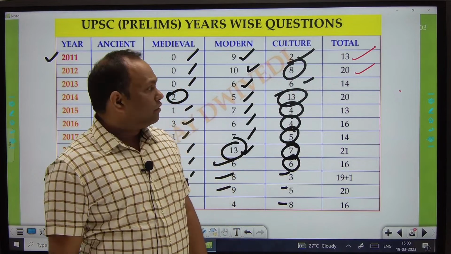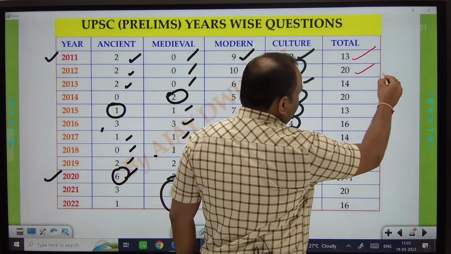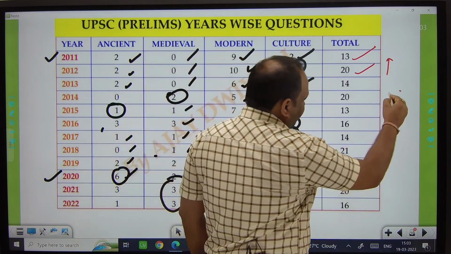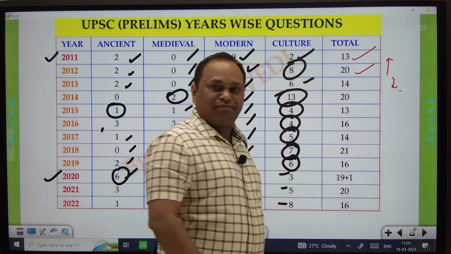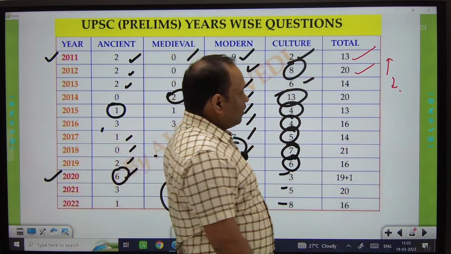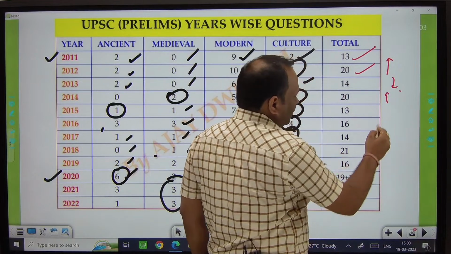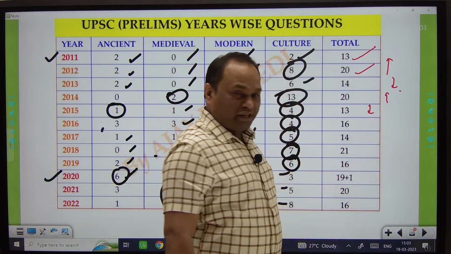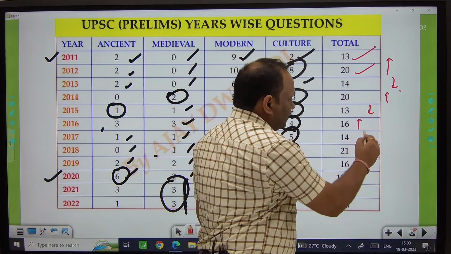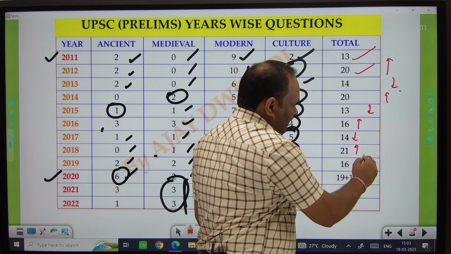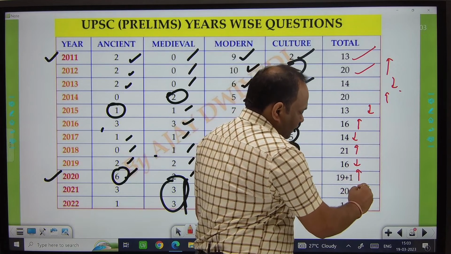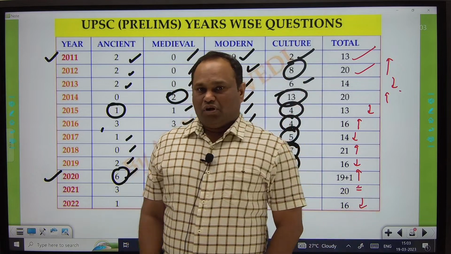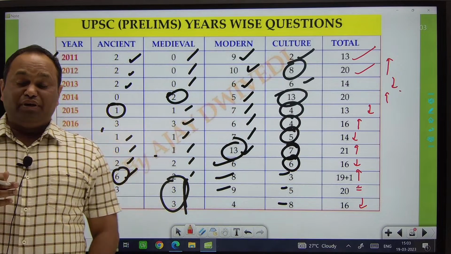Try to understand that once the number of questions increases, then the next year the number of questions is what? Decreasing. Once again the number of questions increases, once again it decreases, then once again an increase, then down, once again up, down, up, and then the same situation, then once again down. So you can just imagine what will happen in the next year.